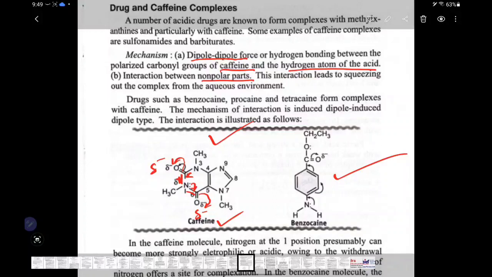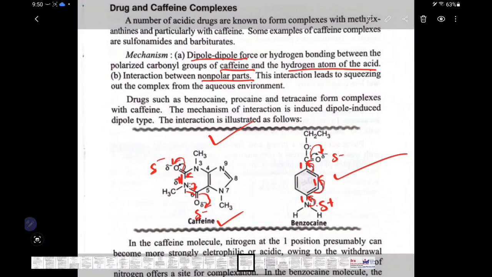Check benzocaine. In the benzocaine, the electron lone pair which is present here is shifted here and there will be double bond formation here. This double bond will shift here and there will be double bond formation here. Again this double bond is shifted here, double bond formation here, and whatever the double bond is here, it will shift here and then oxygen will get partial negative charge and the nitrogen will get partial positive charge.